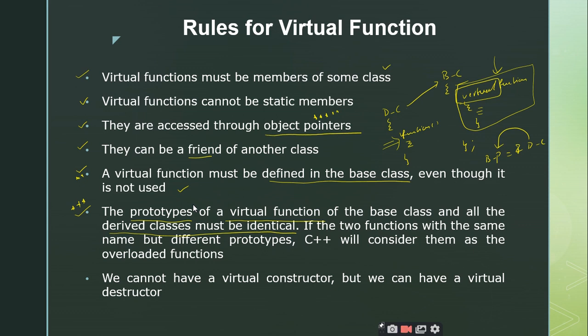If you change the signature, what is that concept called? Function overloading, sir. It is called function overloading. Super, right? Function overloading we use for compile time binding. So all the base classes and all the derived classes must maintain the same signature, that is mandatory. In the virtual functions concept, the derived classes and the base class should maintain the same signature for the virtual functions, right?